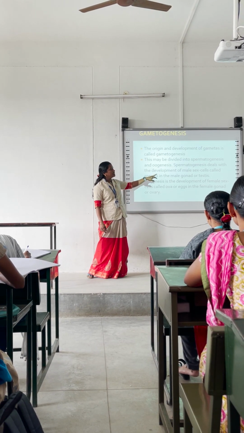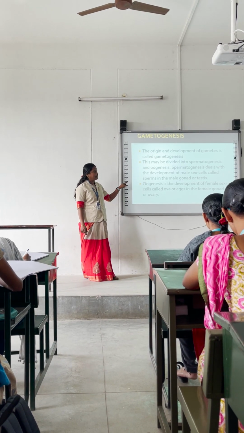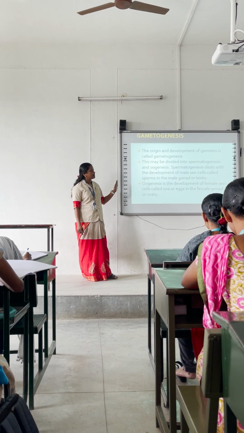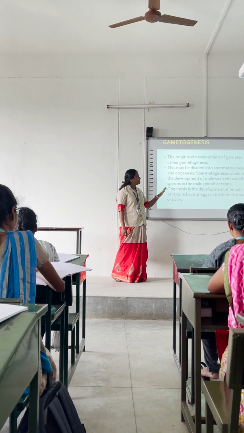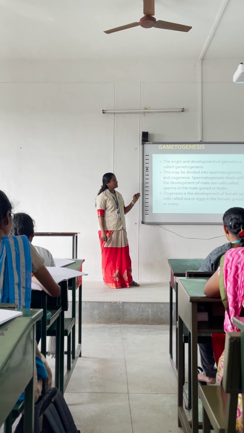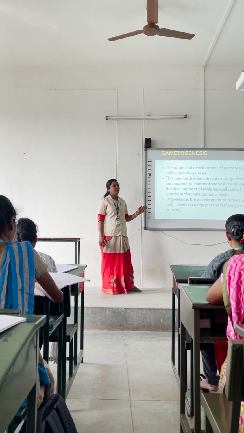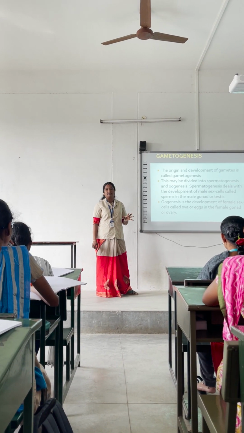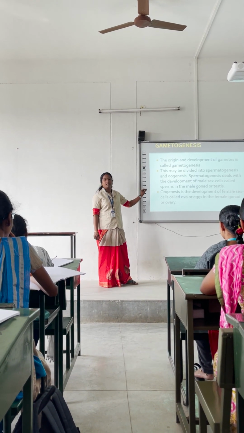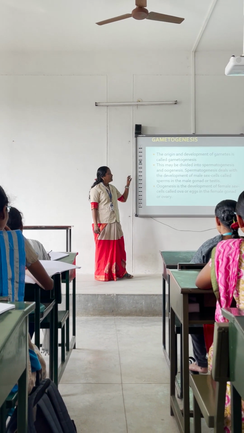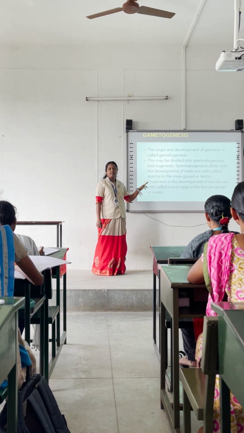Spermatogenesis deals with the development of male sex cells called sperms in the male gonad or testes.